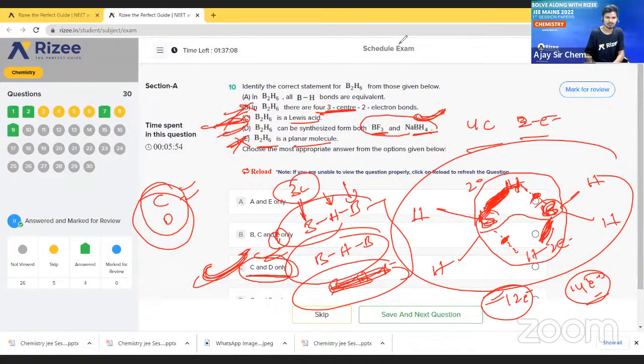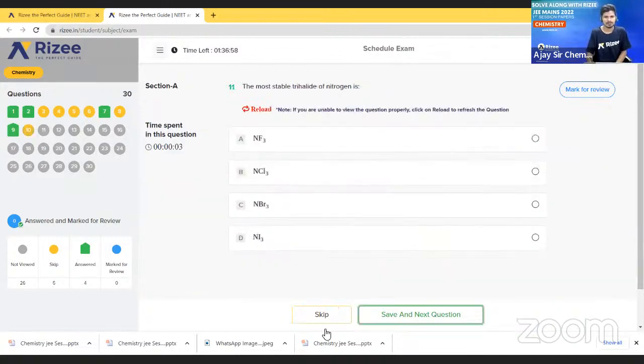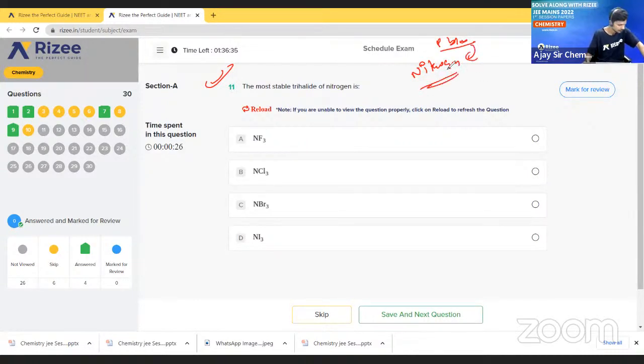So what is the next question? The most stable trihalide of nitrogen is what? Most stable trihalide. I will give 30 seconds of time. This question is asked from where? Nitrogen family, P block element. P block elements, nitrogen family. This question is asked from there.